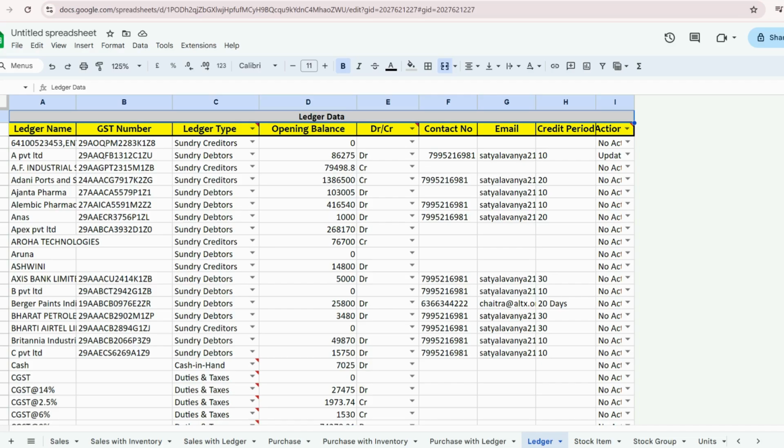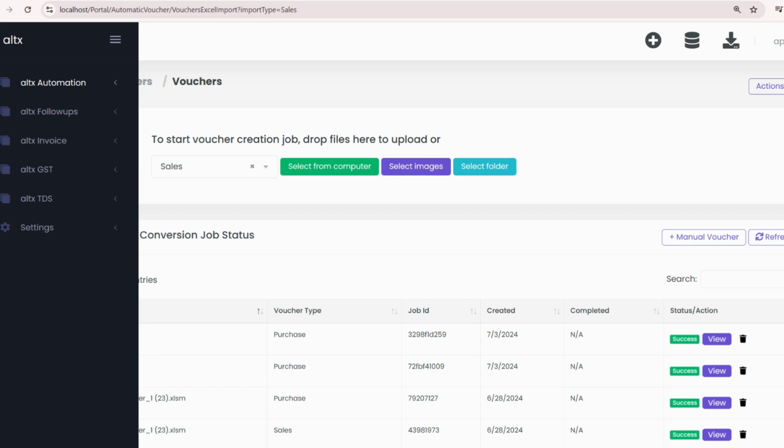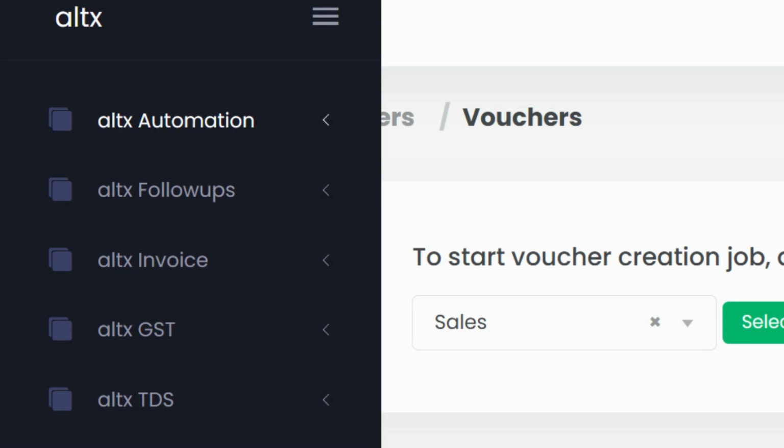And if you are not using Tally or any other accounting software, with just one populated Excel file you can automate the flow of data, which helps you create invoices, handle GST and TDS filings, and do reconciliations. You can also manage follow-ups.